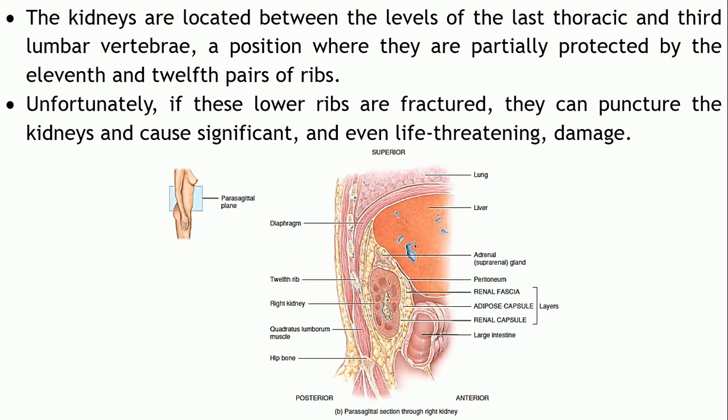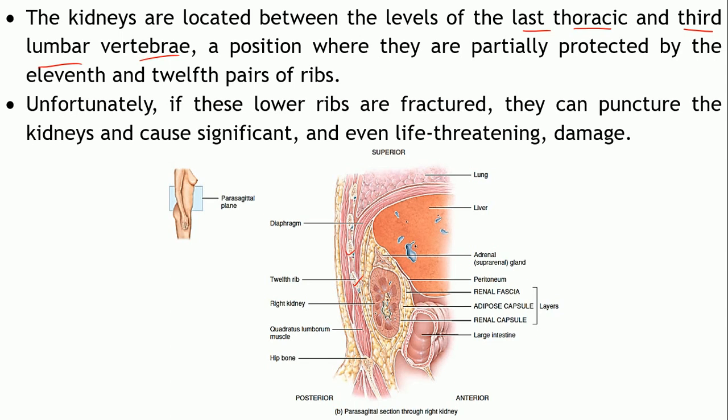Now let us see what is the location of the kidney, where exactly this is located. These are located at the level of the last thoracic and the third lumbar vertebrae. There are 12 thoracic vertebrae, right? So it extends from the last thoracic vertebra up to the third lumbar vertebra. At this particular position, these are protected by the last two ribs, the 11th and the 12th ribs. Actually these ribs are not connected to the sternum, right? They are floating.